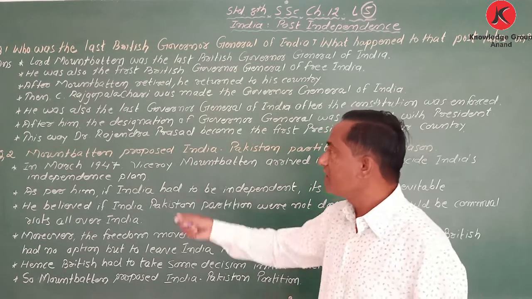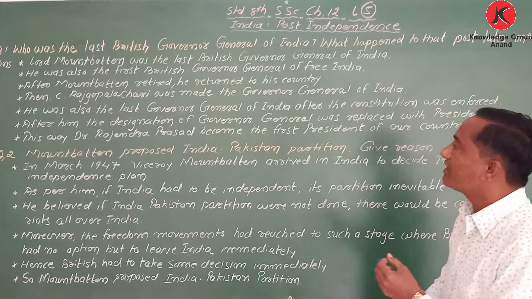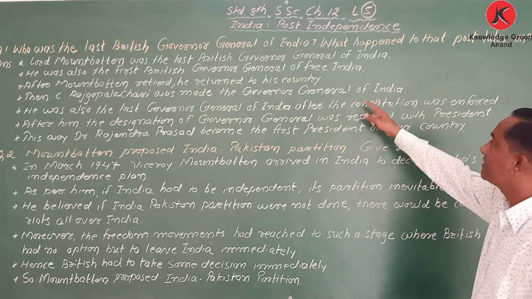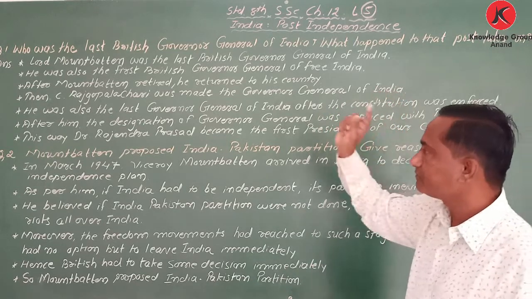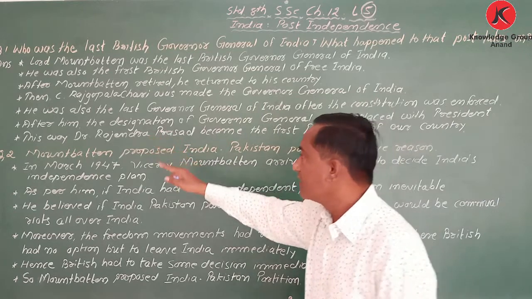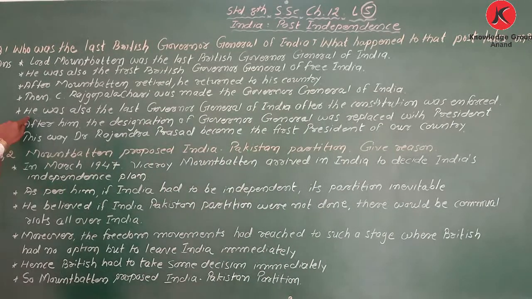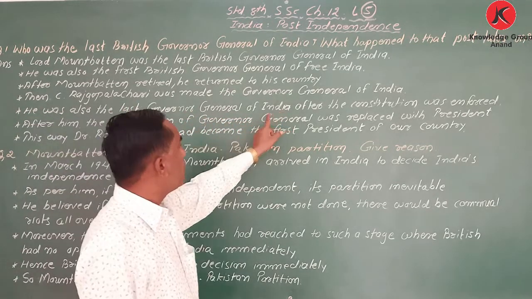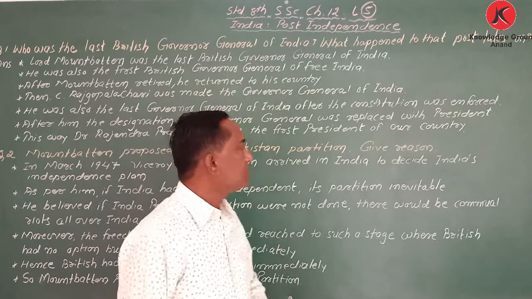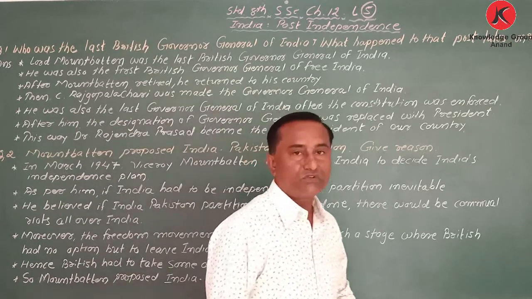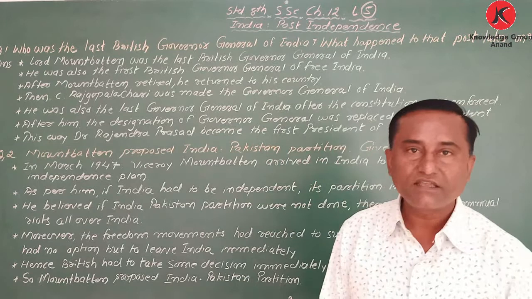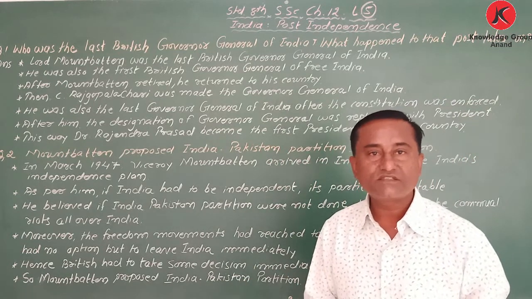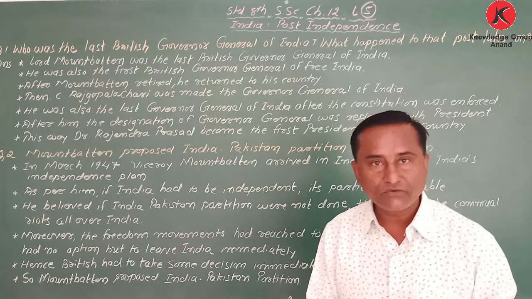C. Rajgopalachari was also the last Governor General of India after the Constitution was enforced. So we can say he was the first as well as the last Indian Governor General.